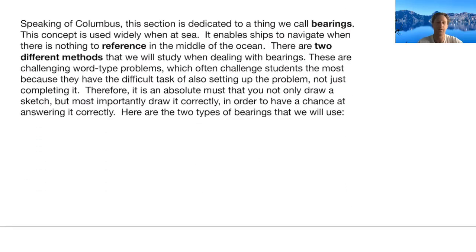Now we're going to talk about Columbus a little bit more, in that we're going to be talking about this thing called bearings. And bearings, you may have heard before, it's used loosely: to get your bearings is to kind of get your feet under you, understand where you're at. Well, this is often used either at sea or even with airplanes, because for them it's hard to get their bearings.